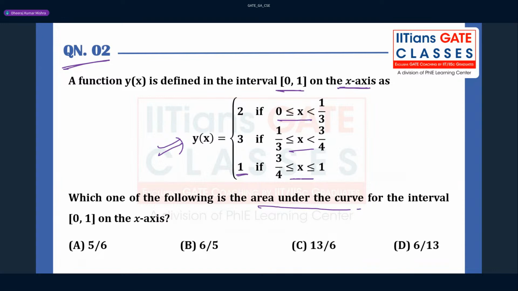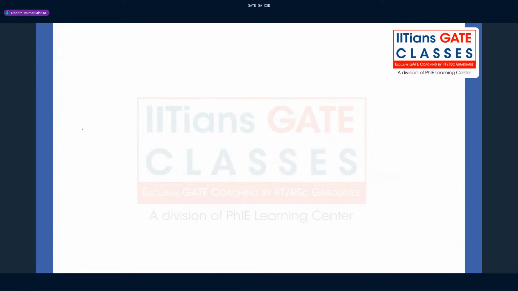So area under the curve is what, guys? What do you understand by area? Area is nothing but an integration. You have to do integration, right? So here the function value is constant for these intervals. So what we can do here is plot the function first, and then we can quickly find the area, because as long as the value of the function is constant for these values of x, you can directly find the area if you know the area of rectangles and all, right? So let us see here.